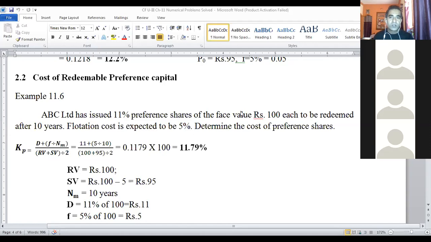You should know that debentures or preference shares can be redeemed even at a discount or premium. So if I say redeemed at 5% discount, it means only 95 rupees is repaid. But in this case, to keep it simple, it is not given. So RV in this case is face value itself. If it's mentioned, then we have to take RV as 95. Yes, correct, only in that case. So you need to read the question carefully every time. Okay, thank you. Next question.